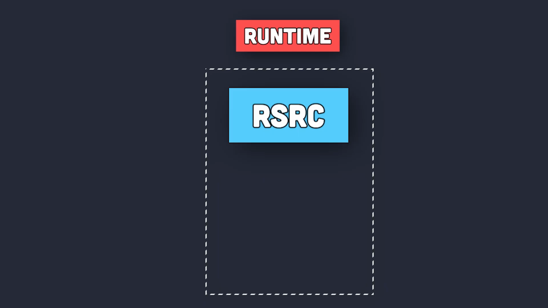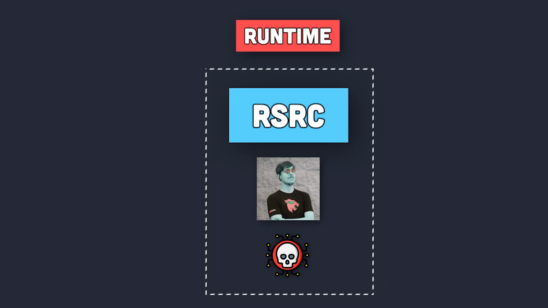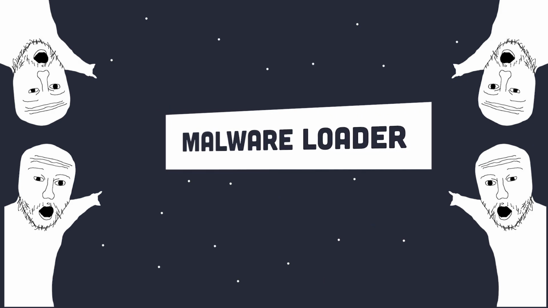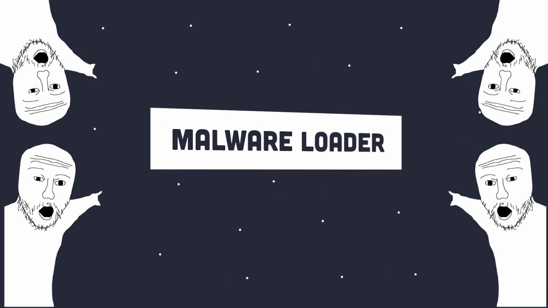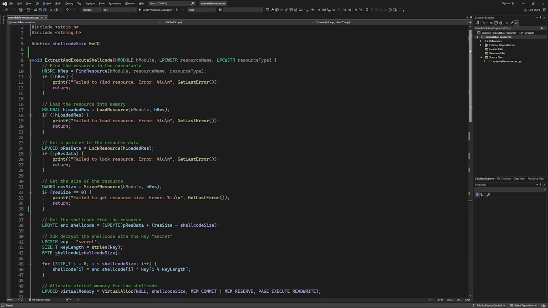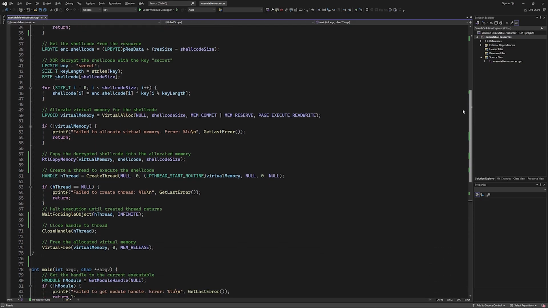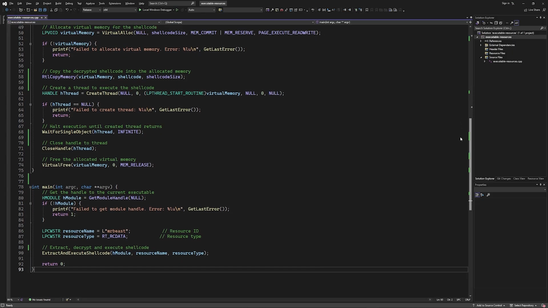And at runtime, we will extract this image from the resources section and retrieve our encrypted shellcode, and then we decrypt it and have it executed. But first, let's build the executable that will store our malicious image. Here we have two simple functions that make all the functionality we need. And as always, let's visualize what happens in memory when each line of code is executed.